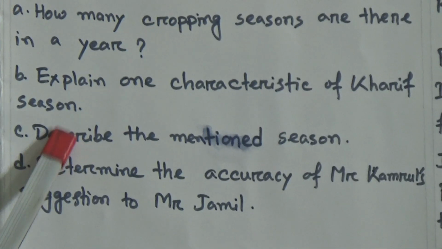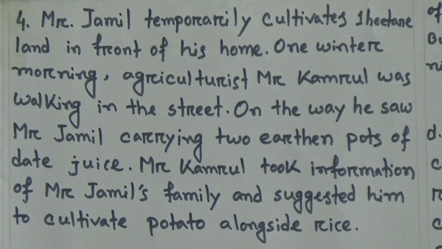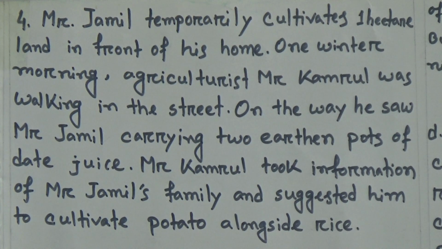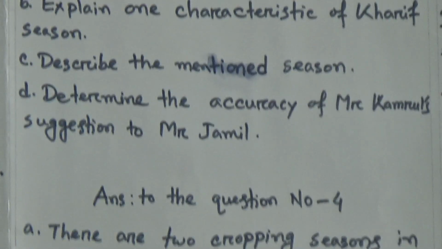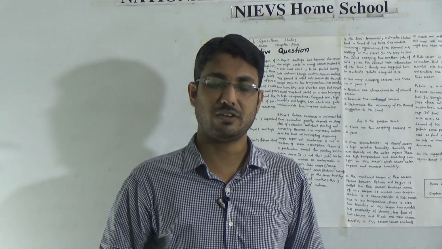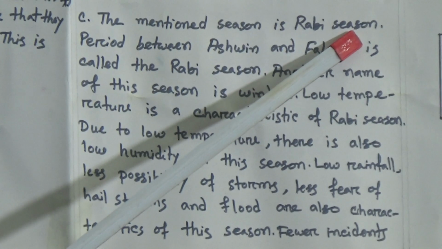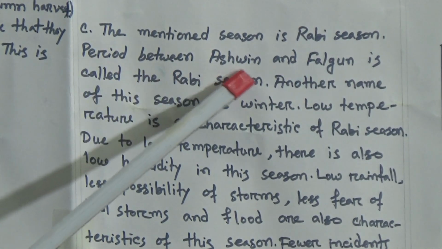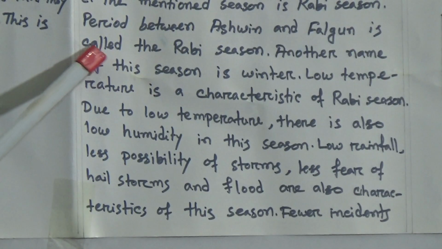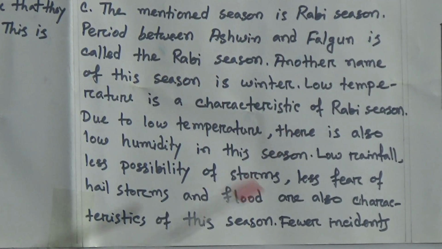C, describe the mentioned season. That means there is a season mentioned in the question, you have to describe that. So, dear students, which season is described here? Can you guess? Let's see. The mentioned season is Rabi season. Period between Ashin and Falgun is called the Rabi season. Another name of this season is winter.